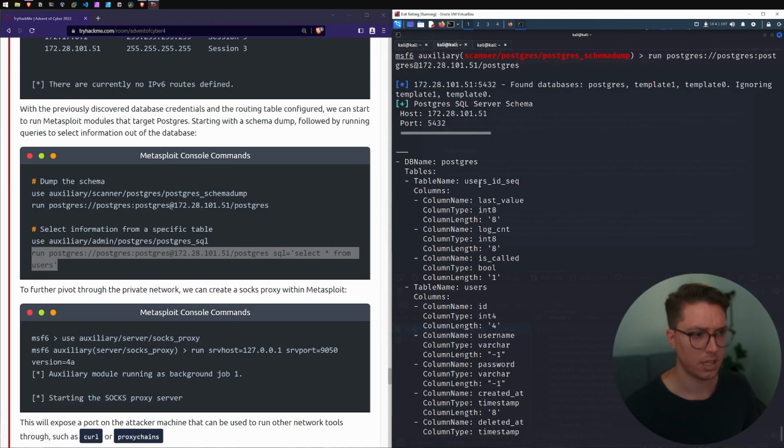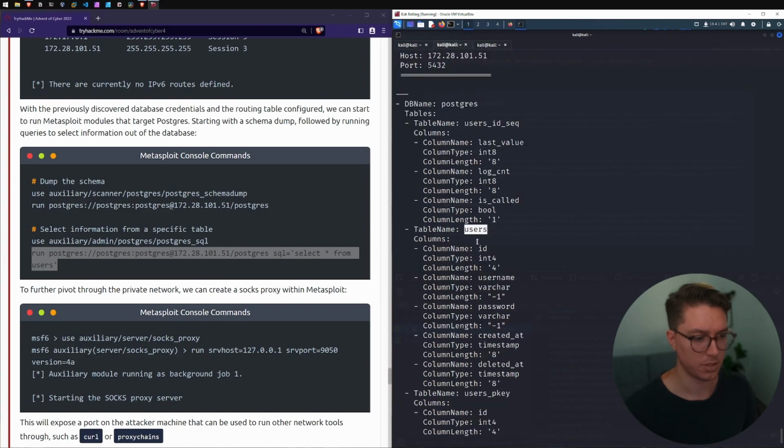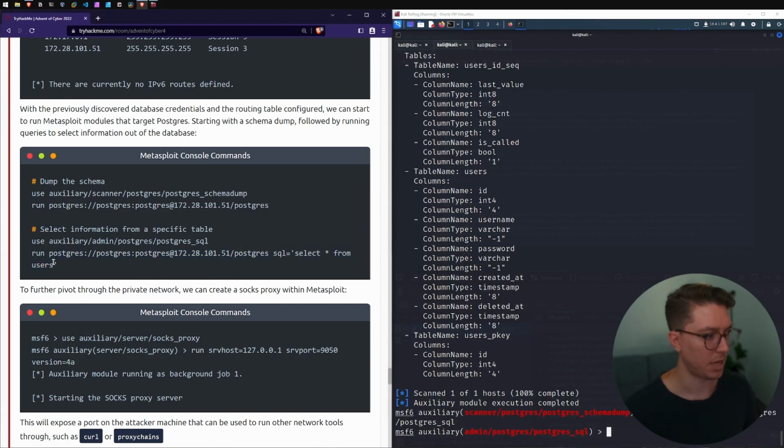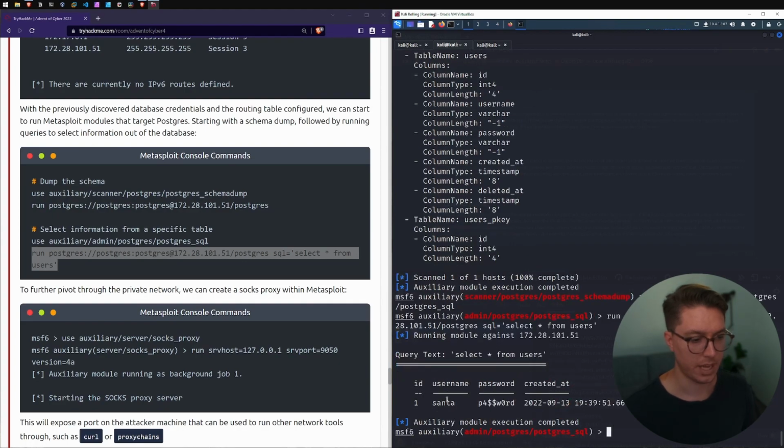So we can see under here, we've got users ID, and then we've got our users table. So it's saying select all of this information. So copy paste that over, run that. And now I can see center password.